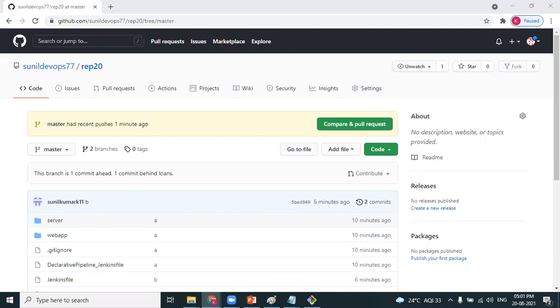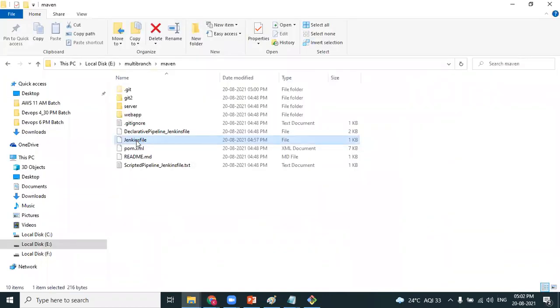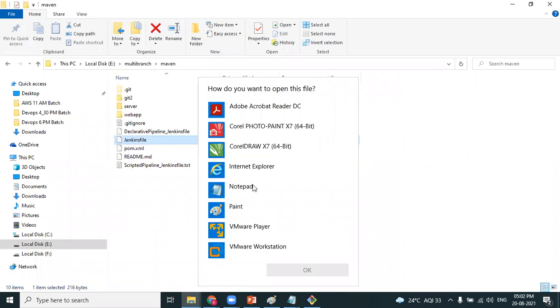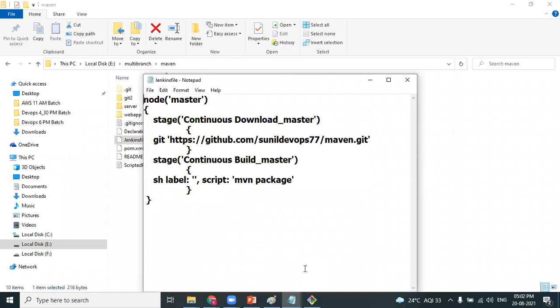Yes, Naveen. Hi, sir. Sir, where did you get that Jenkins file in the loans branch? No, I have created it. This is the file; I have created it and named it Jenkins file.